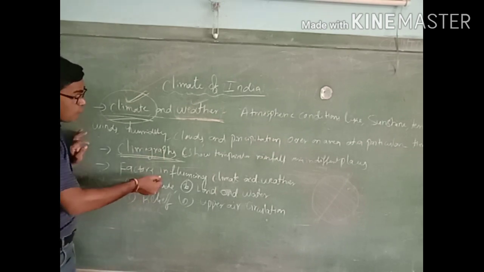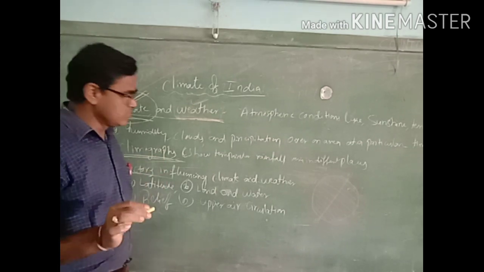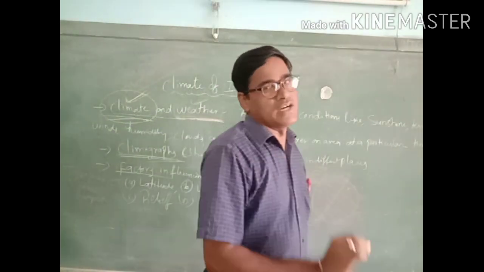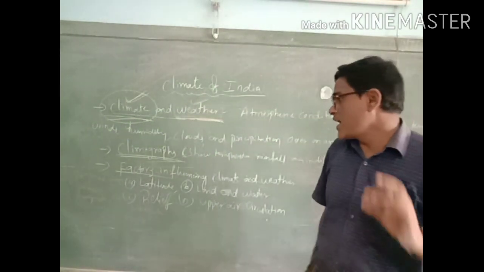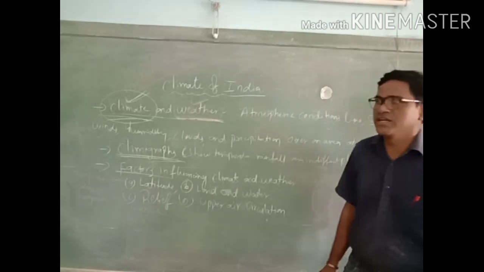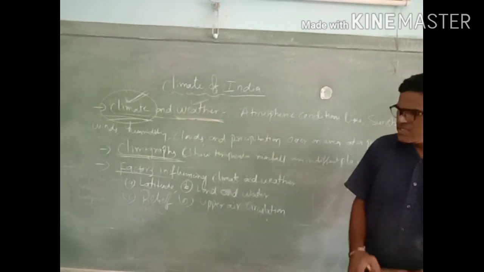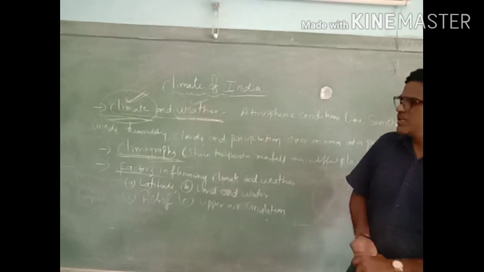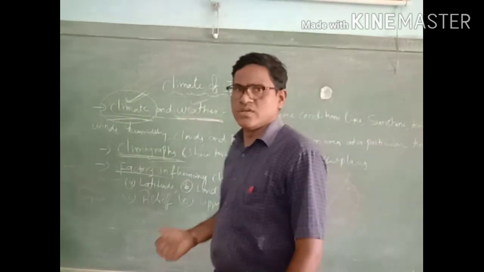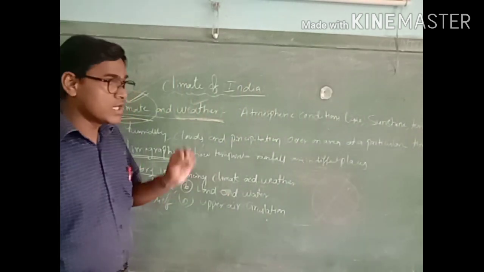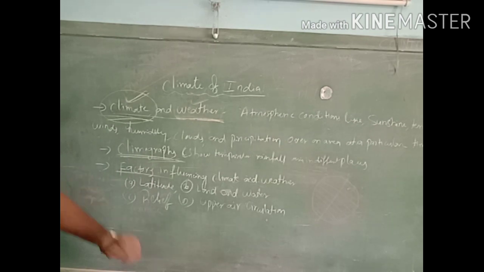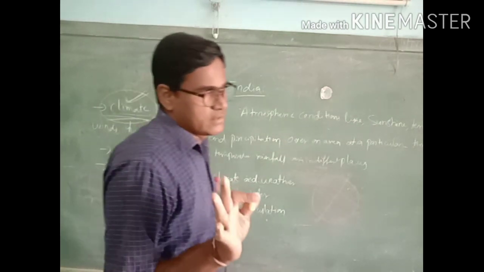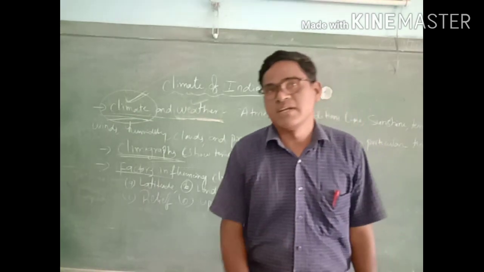Next, what are the factors to decide climate condition? What are the factors influencing climate condition? This is a very important question you have to remember. There are four factors to decide the climate condition.